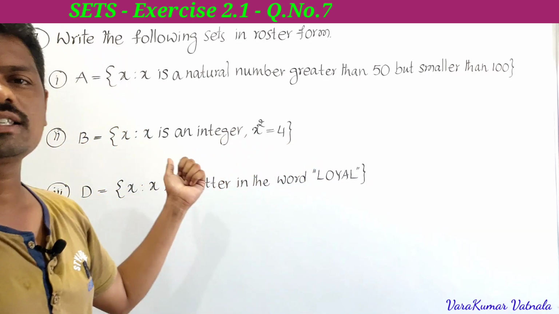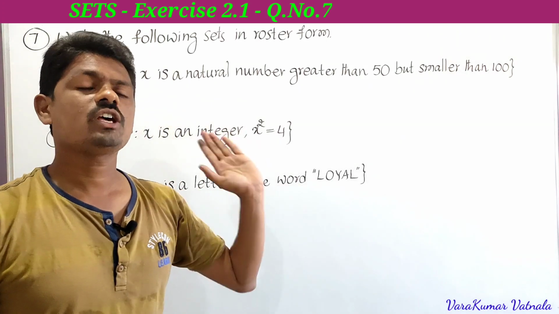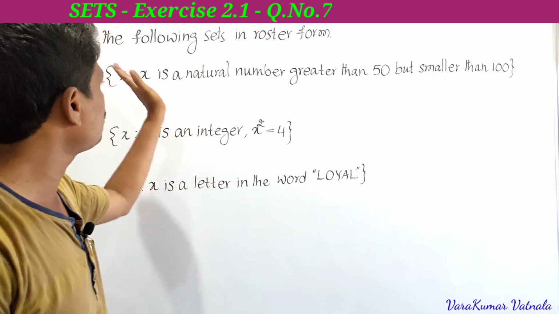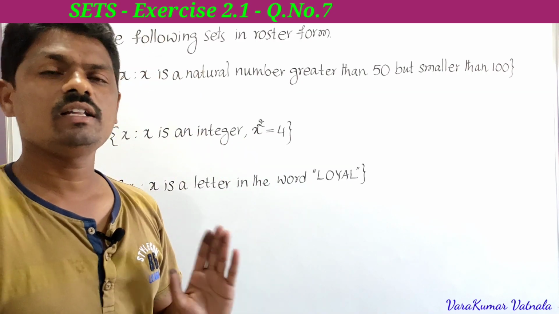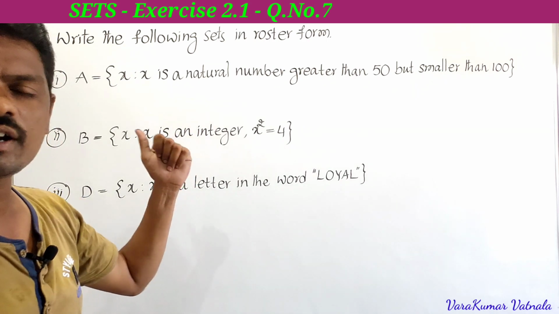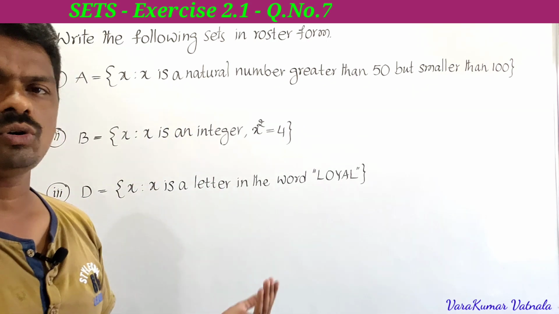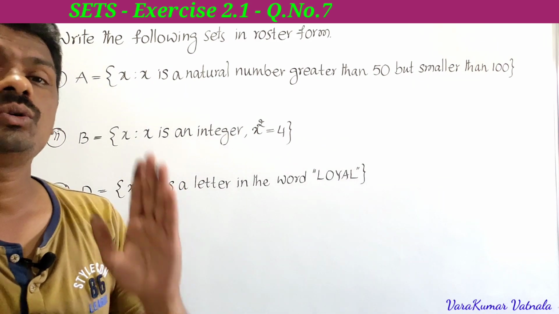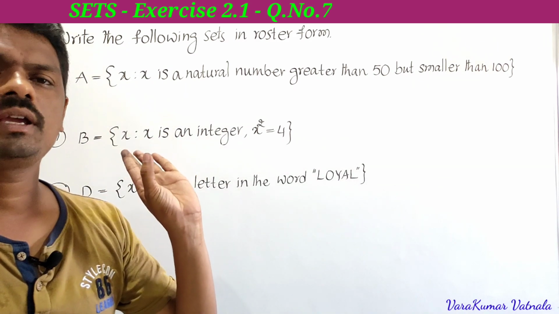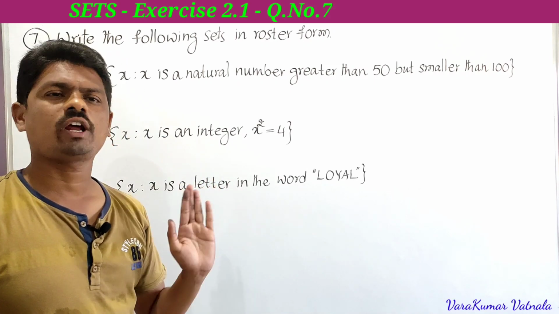But here again he has given set builder form, asking to write in roster form. We just have to write a list of all the elements in the set, that is the roster form. Students, very important, you have to concentrate on these problems, 5, 6, 7 and 8 also. You can get a 4 marks problem here. If you understand, it is very easy to write.